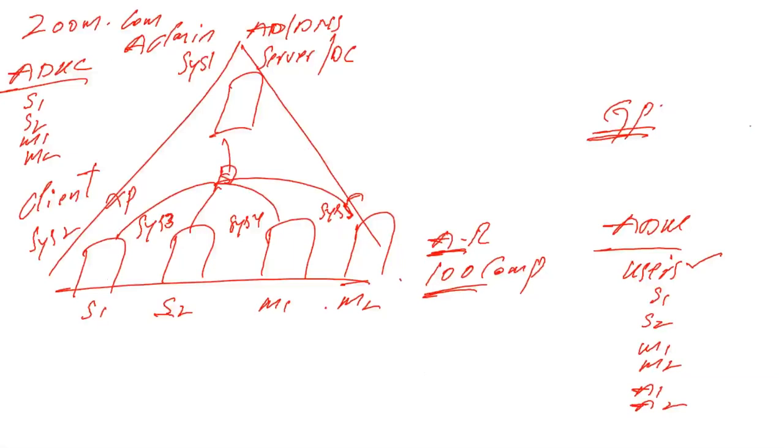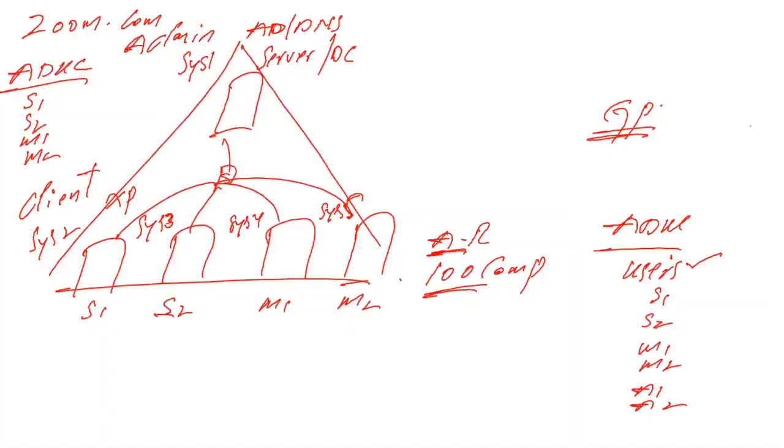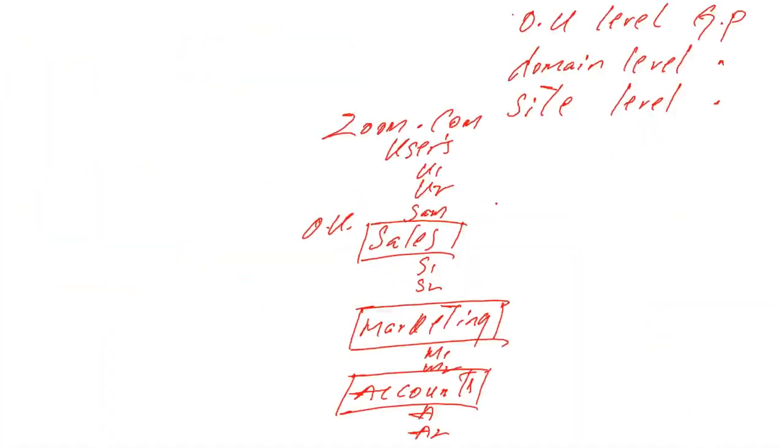Can this user log into any client machine? Yes, the user can log into any client machine. But one day, my boss comes and says, this is for sales users: don't allow the sales user to access the computer icon, sir. So then what do we have to do? Microsoft is saying, apply the policy on the OU. So if I apply the policy on the sales OU, for example, I'm applying the policy